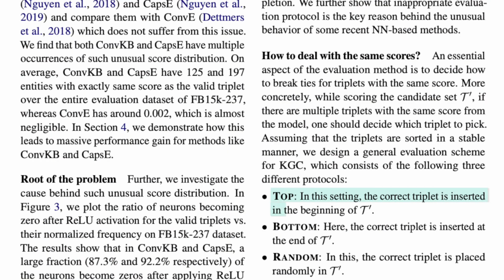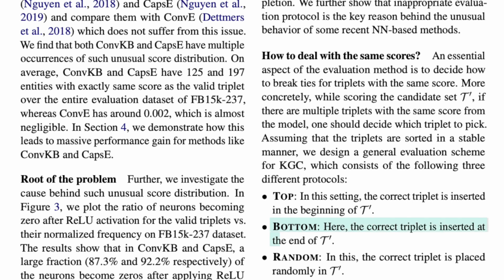Now that we have a better understanding of the underlying problem, what can we do to fix this so that we can better evaluate knowledge graph completion models in the future? Well, this paper has proposed a new general evaluation scheme for knowledge graph completion with 3 different protocols. First, we have the top protocol, where the correct triplet is placed at the beginning of the candidate set. Given the correct triplet is always at the top of the ranked list, the top evaluation protocol does not evaluate models that give different triplets the same score rigorously.